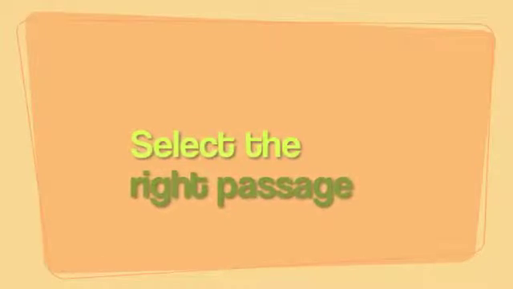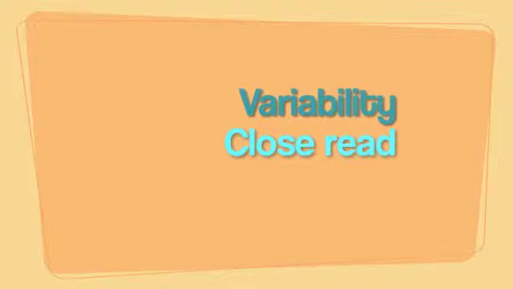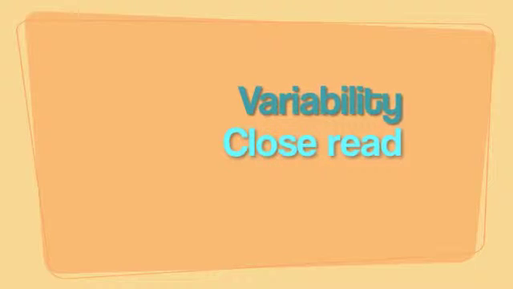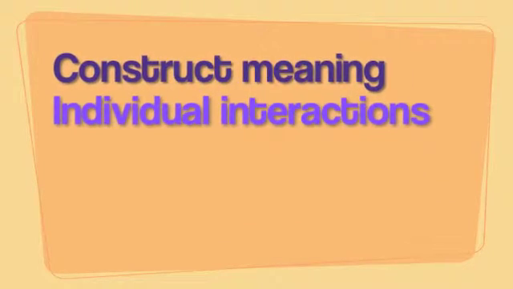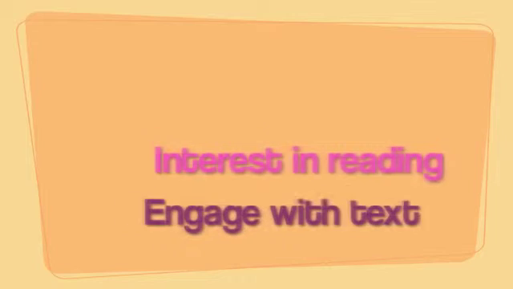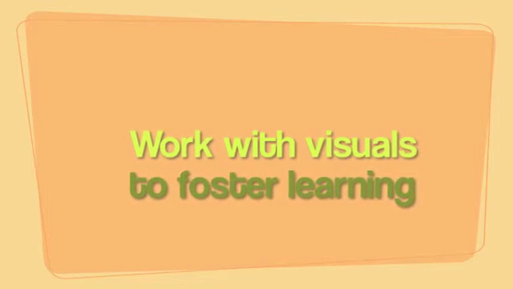A key point for all of these activities is selecting the right passage to use. Teachers should use a passage with variability so students have to close read but can have an interesting conversation because of a variety of understandings. Students should individually construct meaning through their own interactions with the text. The ultimate goal is to get students interested in reading and engaging them with the text in a visual way to foster learning.